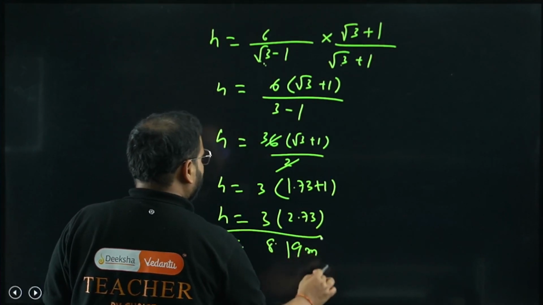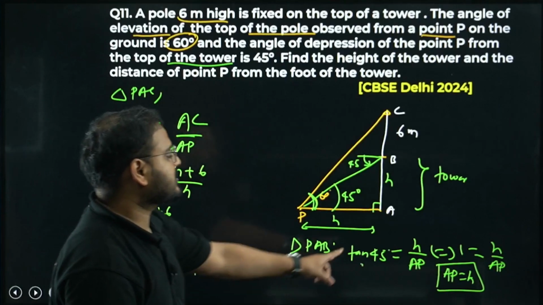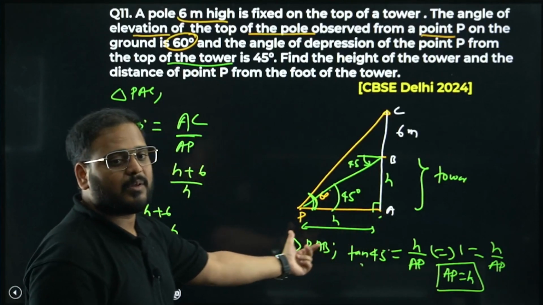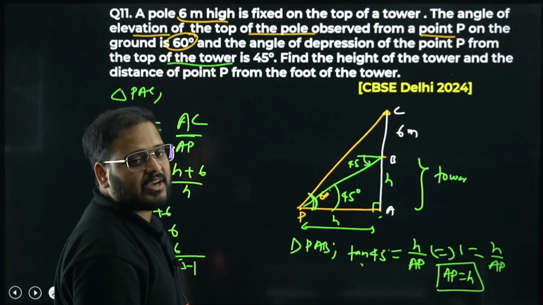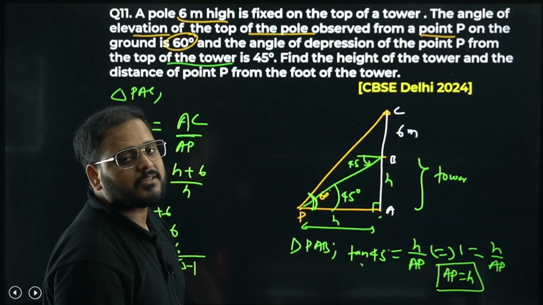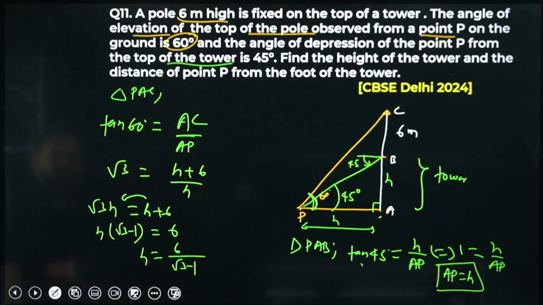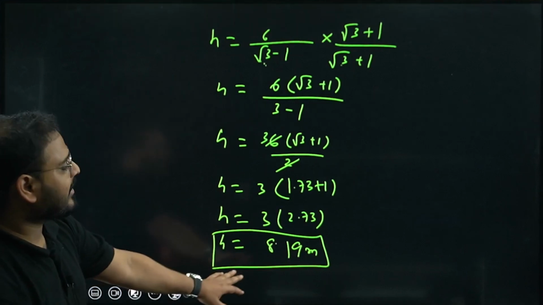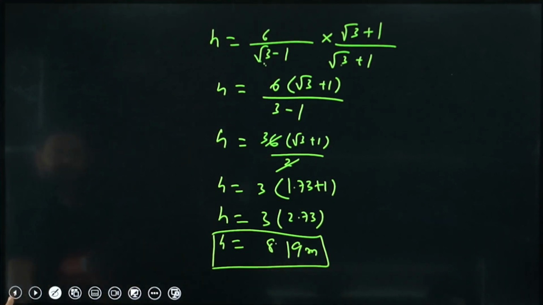This is the height of the tower and also the distance between the point P and the tower's foot. The tower's foot is A and P is where the observer is. That distance is H again, because the angle is 45 degrees. So H is 8.19 meters.